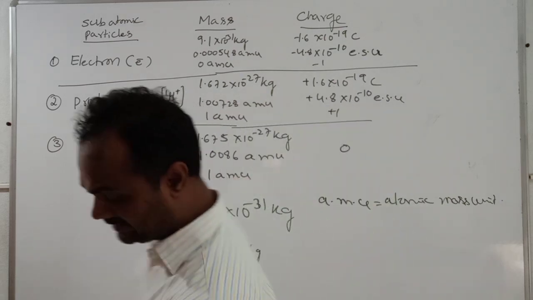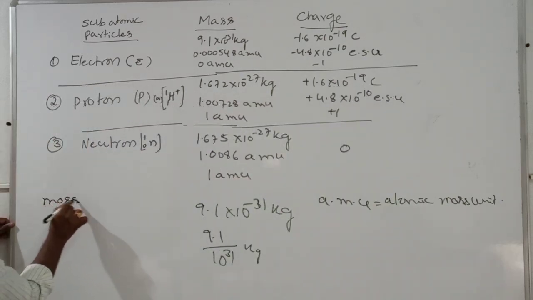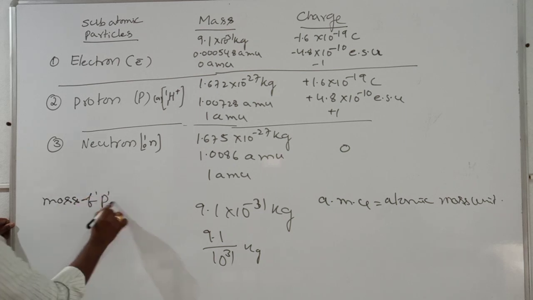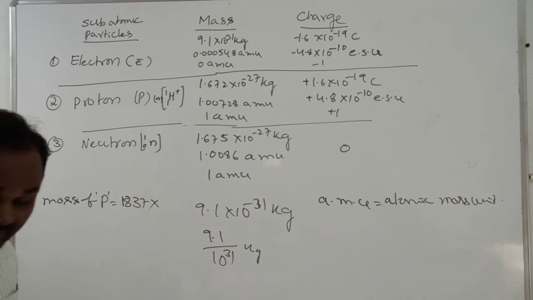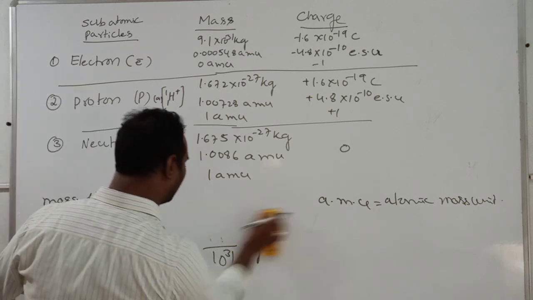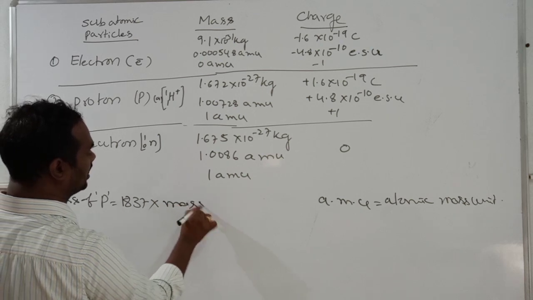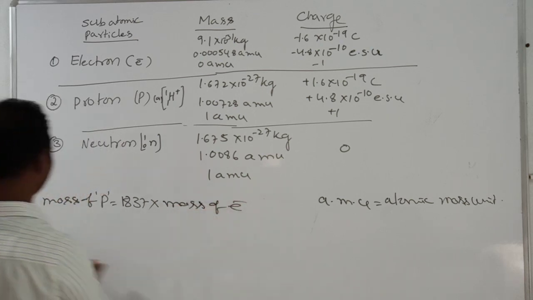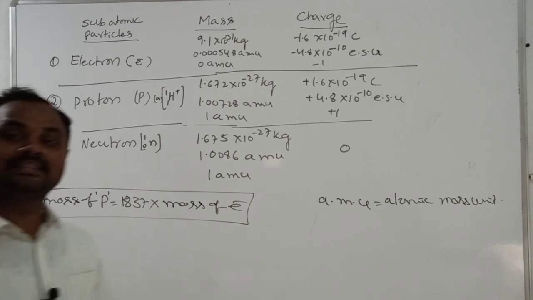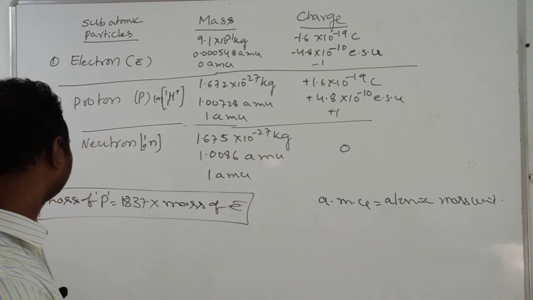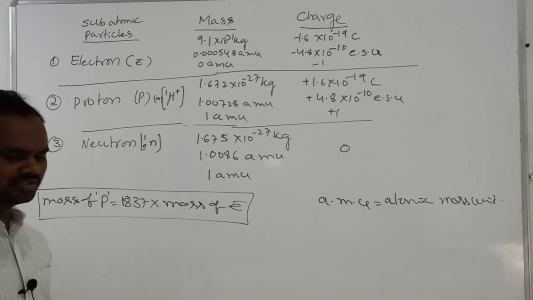Therefore, we can write that the mass of the proton is 1837 times heavier than the mass of the electron. Remember that.